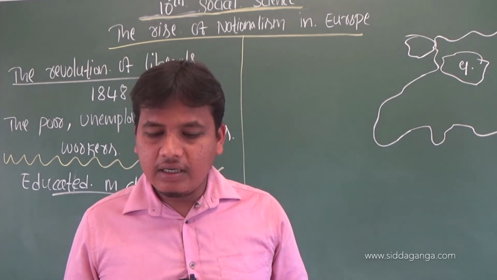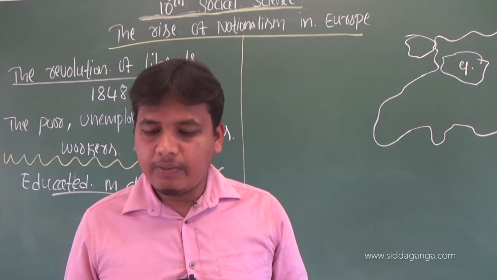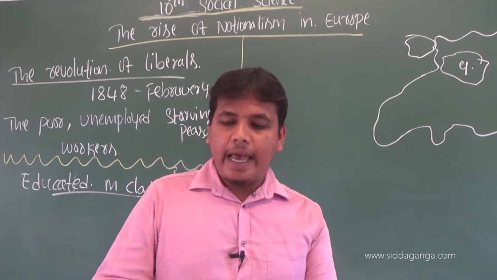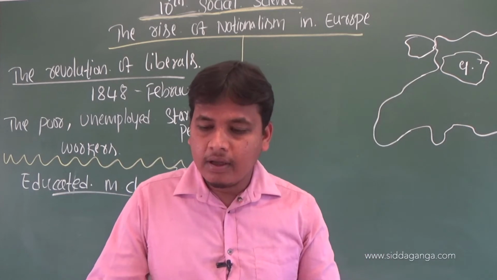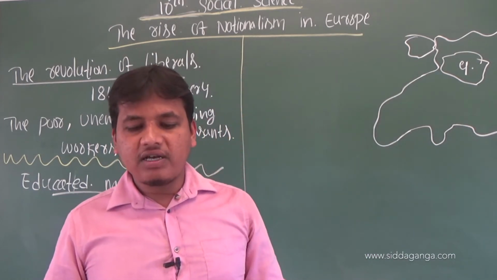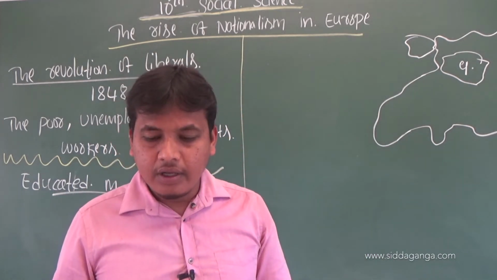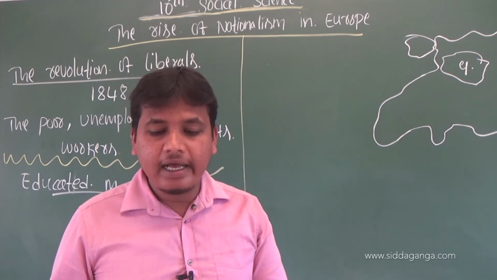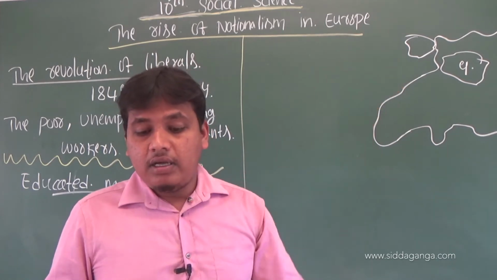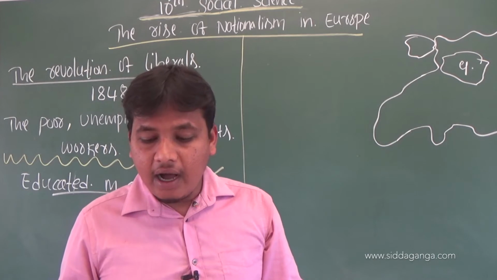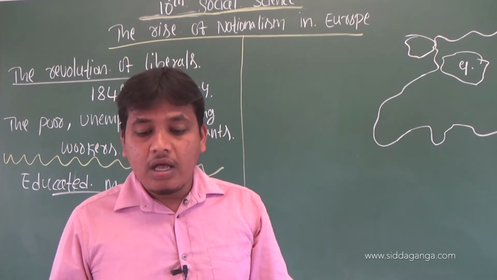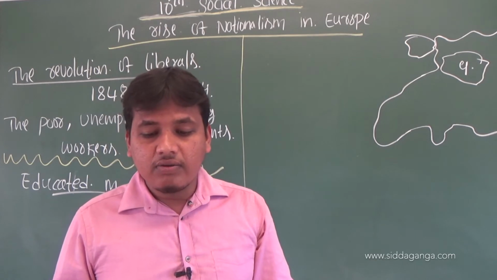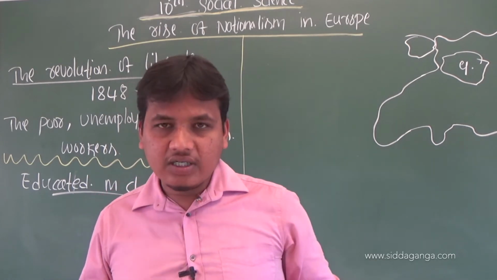The 1830s were years of great economic hardship in Europe. Why? An enormous increase in population all over Europe. Next, there were more seekers of jobs than employment. Next, population from rural areas migrated to the cities. Next one is a bad harvest and the rise of food prices. These are all the reasons the 1830s were years of great economic hardship in Europe.